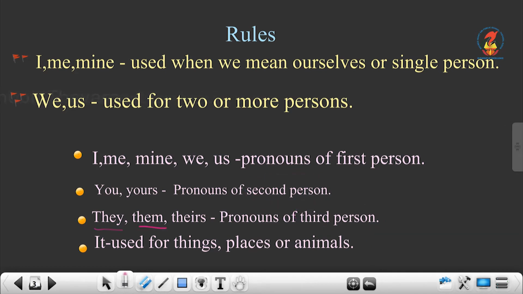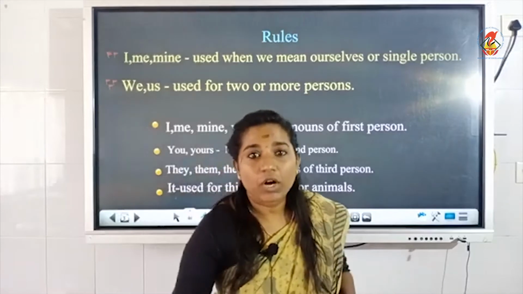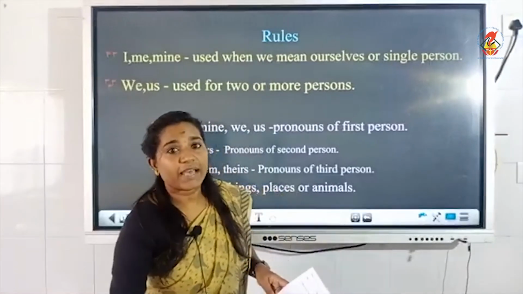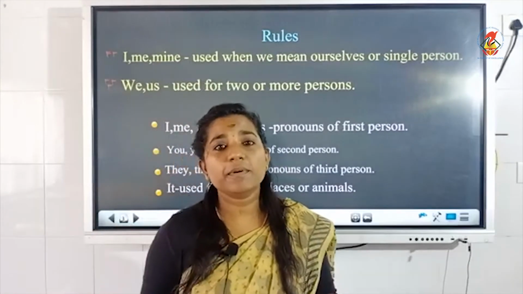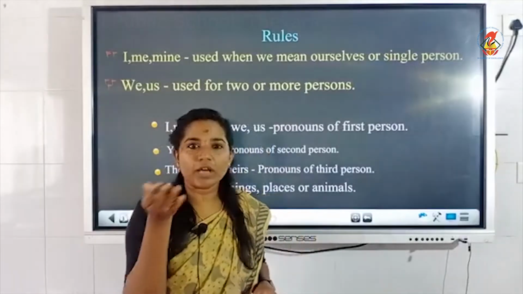Now the pronoun it is used for things, places or animals. So that's all about the rules and some points to remember when we learn about pronouns.